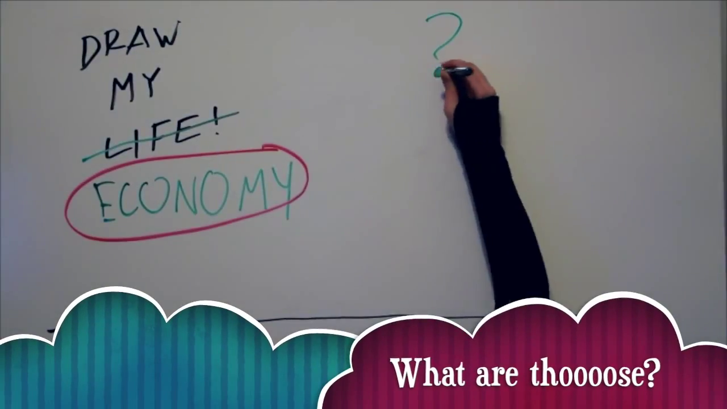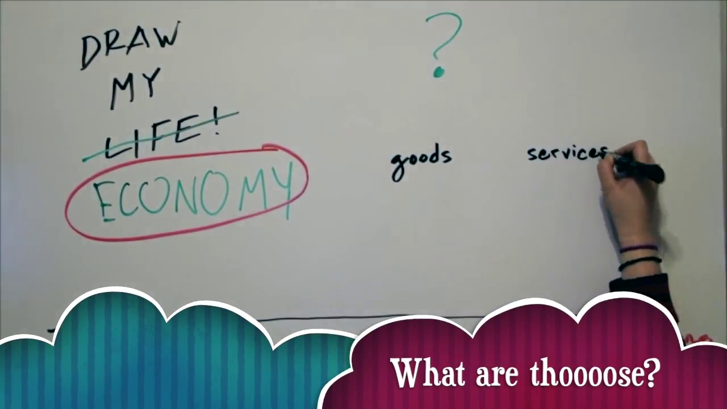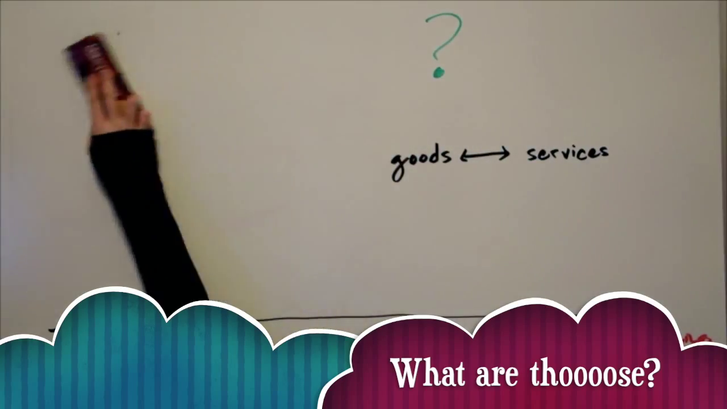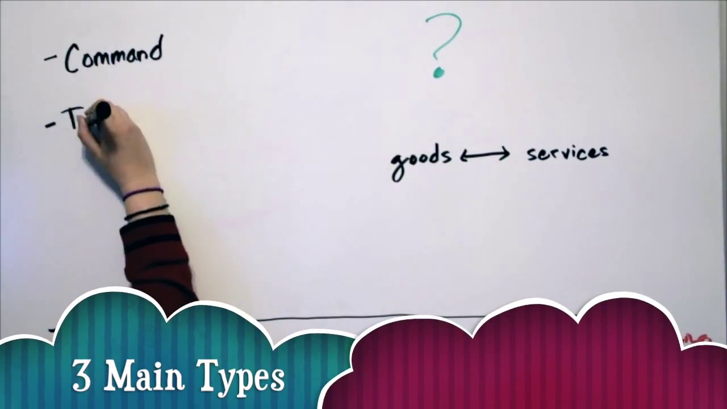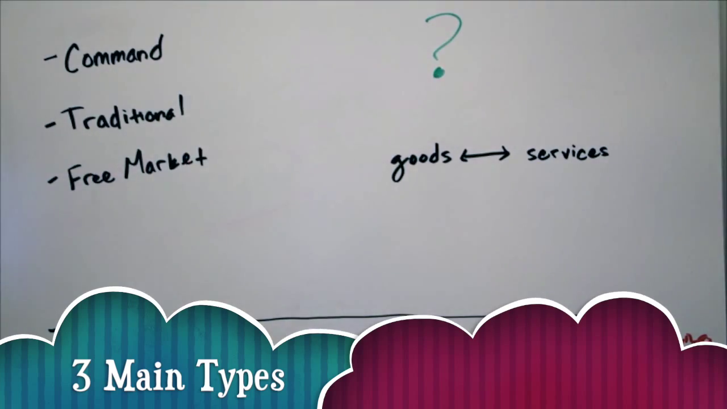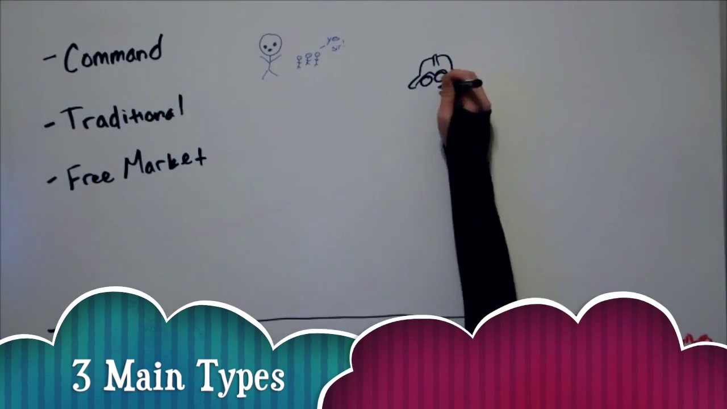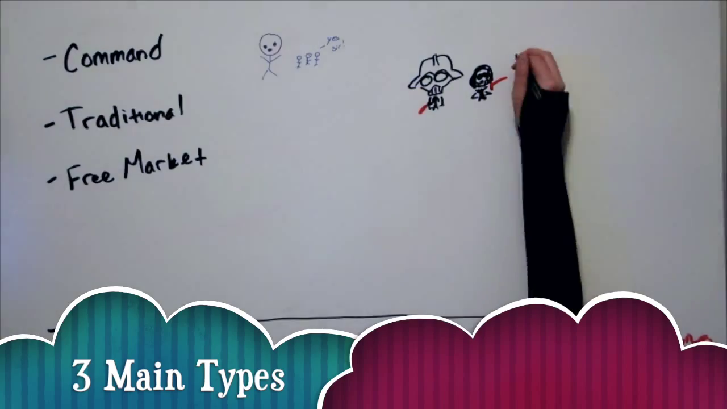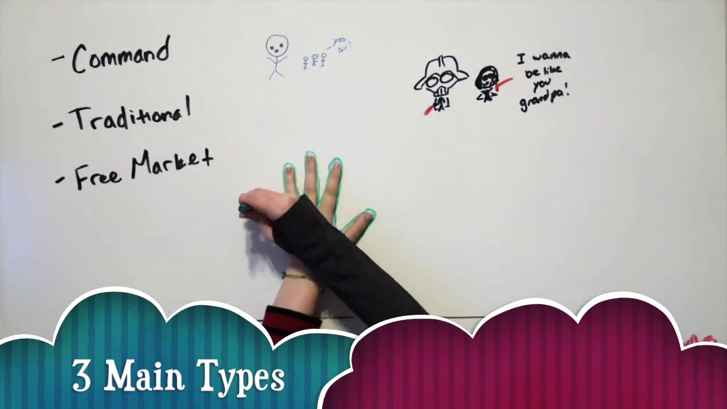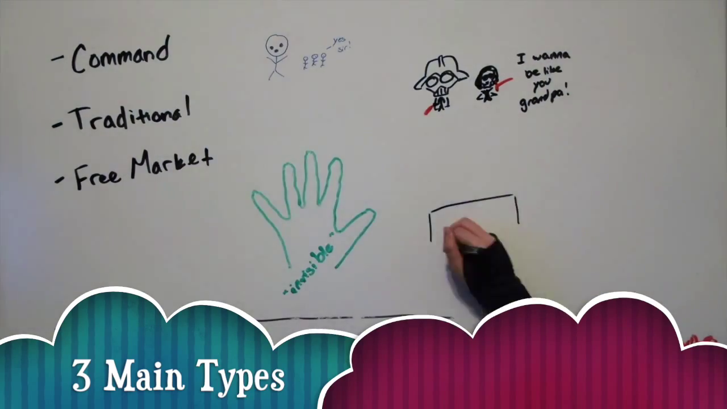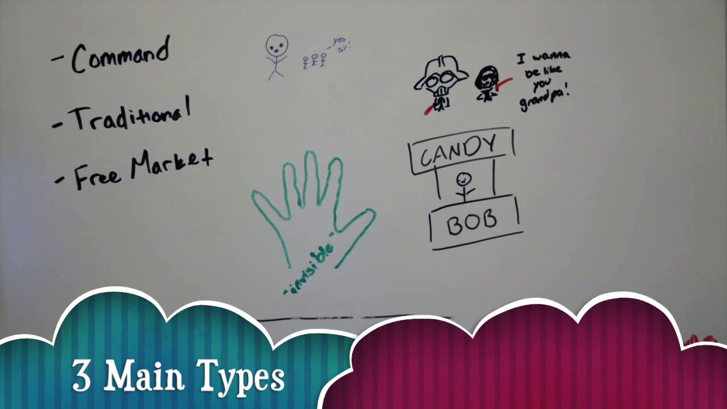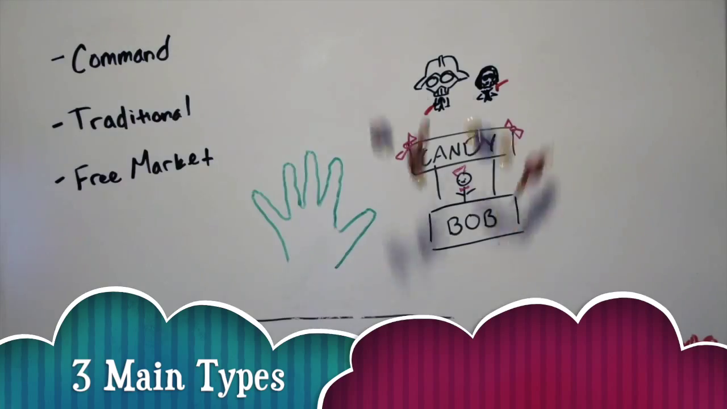So, what is an economy? An economy is a system in which goods and services are exchanged. There are three types of economies: command, traditional, and free market. Command is completely government-controlled. Traditional is dictated by cultural values, and free market is guided by the invisible hand of competition. Now that sounds like a lot, but we're going to walk through each different type with our handy candy dandy, Bob.